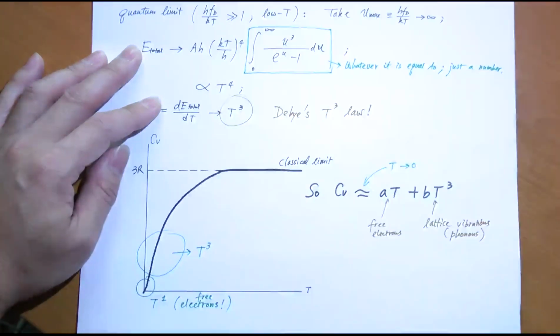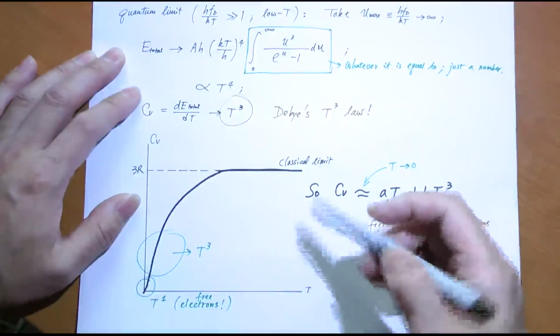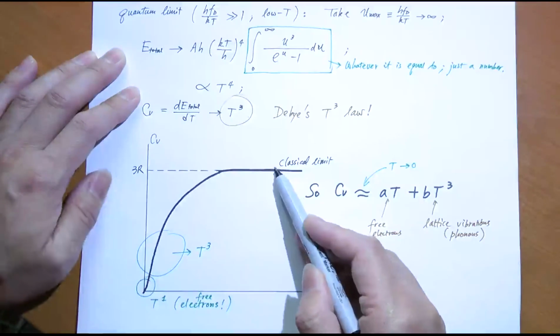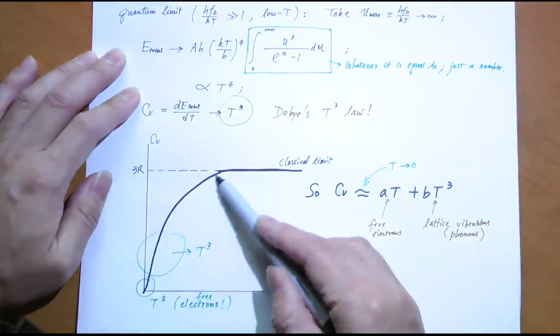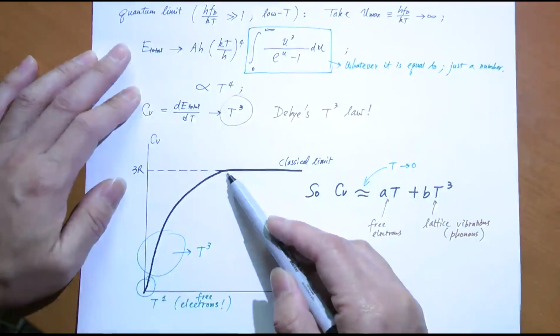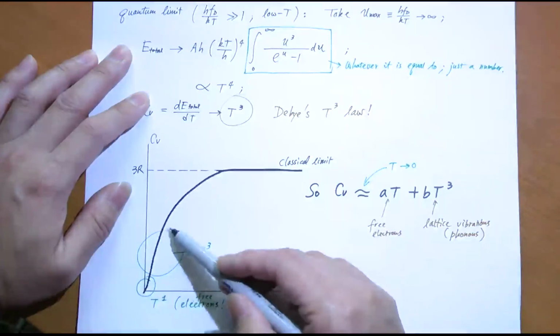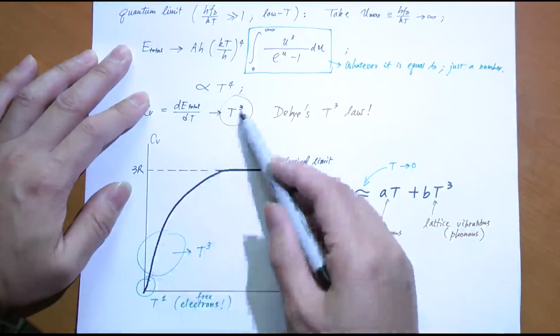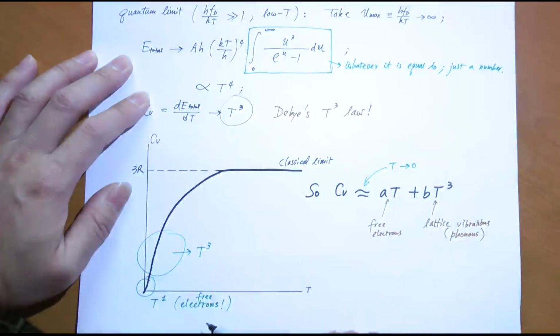Okay, so let's look at a plot of CV versus T for metallic solids. High temperature, classical limit 3R, and it goes down. This whole thing is called a Debye function, which can behave in a complicated manner depending on the value of the Debye integral, but at low T, it's a pretty good approximation to use T to the power 3. So that's the T to the power 3 law. At ultra low T, we're talking about 1 Kelvin or less, we're looking at T to the power 1.